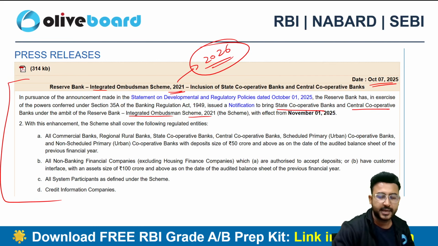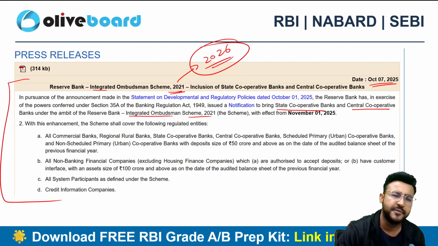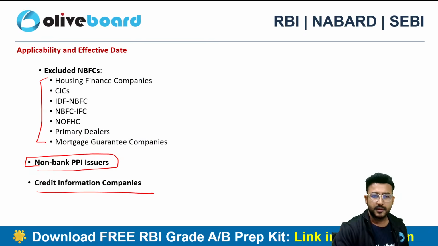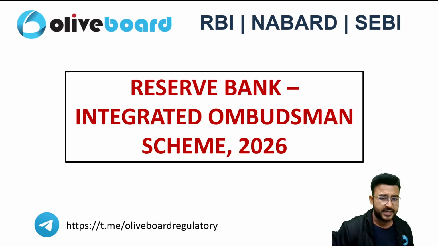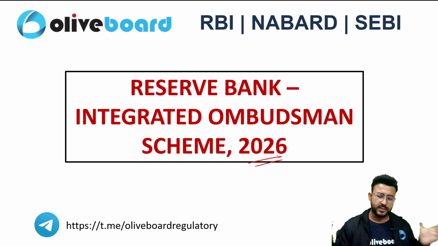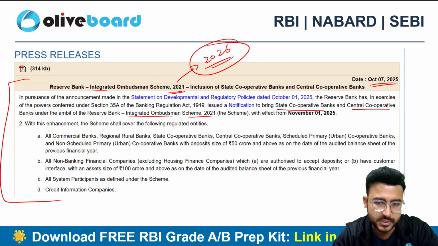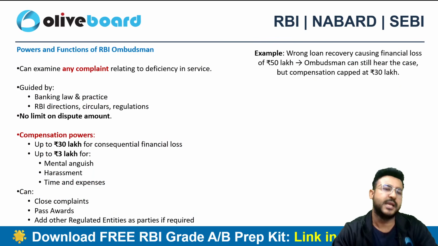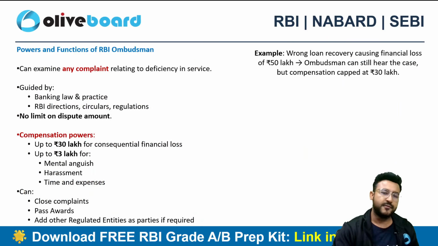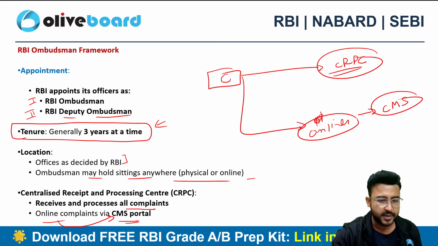That was the recent update of October 2025, but the Ombudsman scheme we are studying now is the 2026 one, the most recent updated scheme, recently posted on the Reserve Bank of India website.